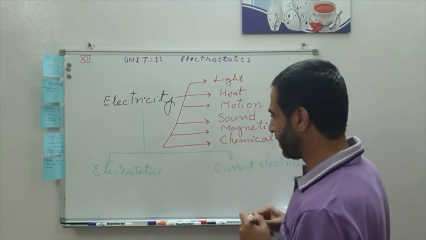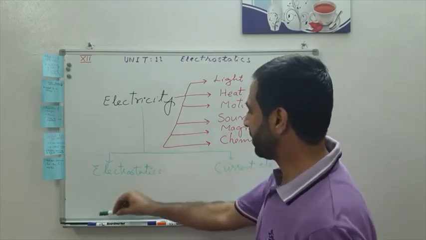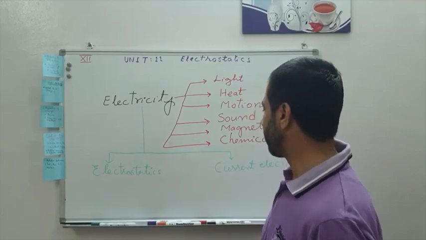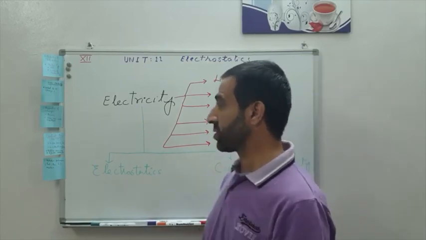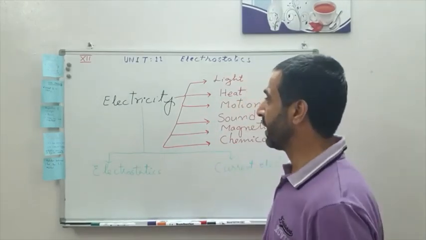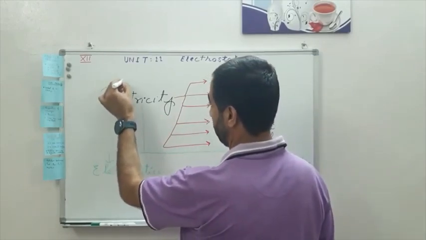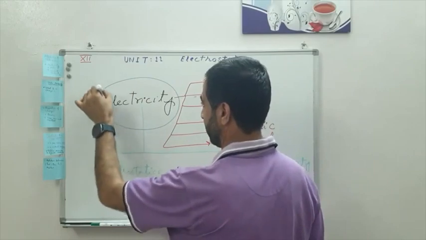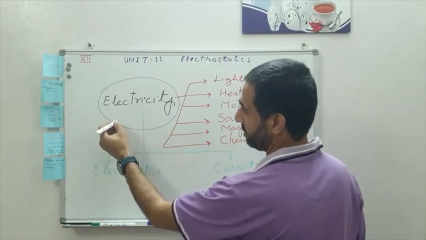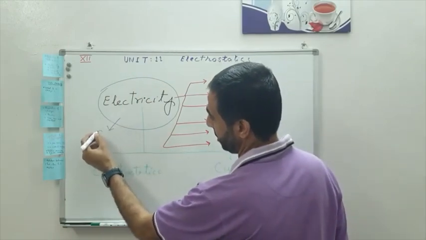Whether the electricity is current electricity or electrostatics, there is one thing, and that one thing, the source or the cause of this invisible force, is what? It is charge.